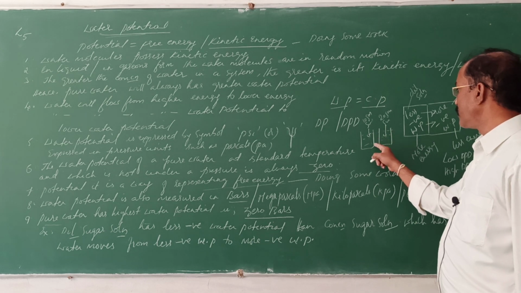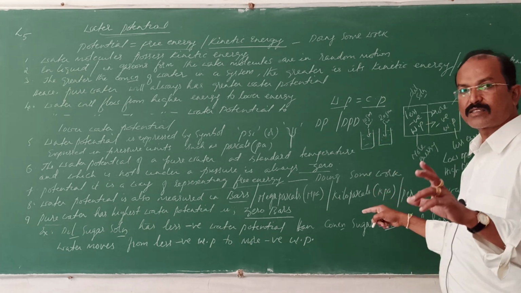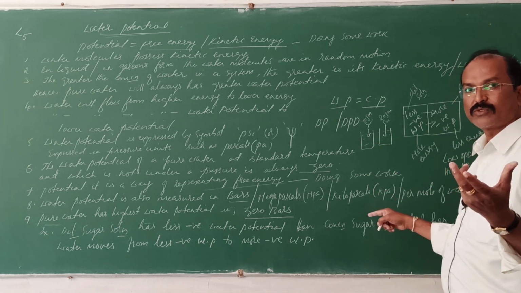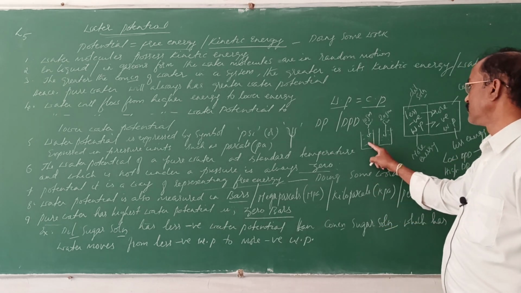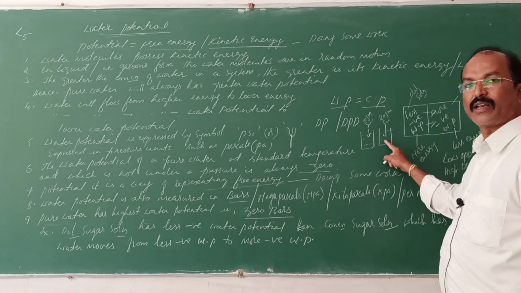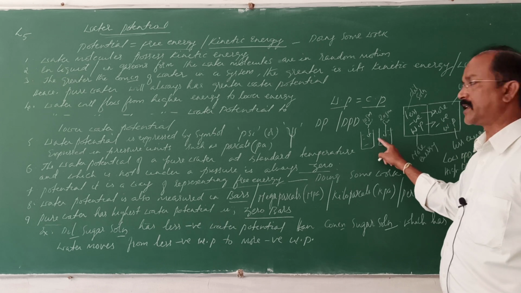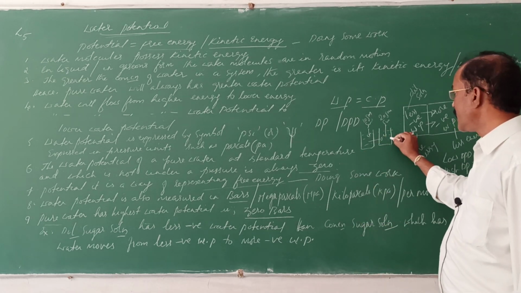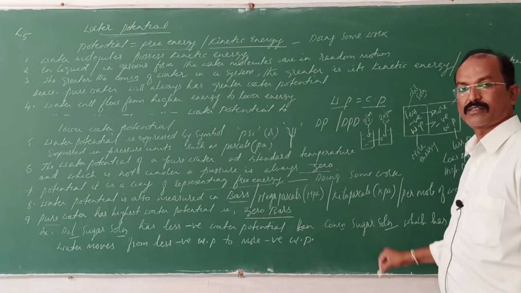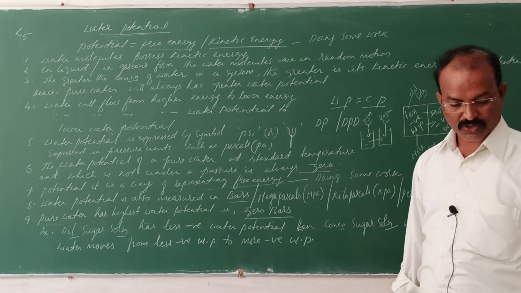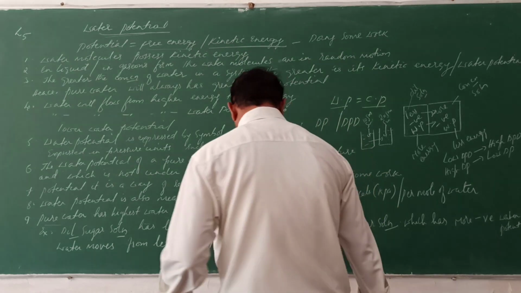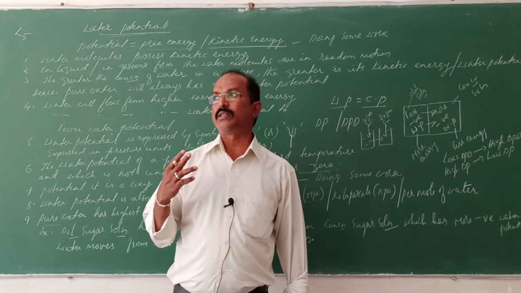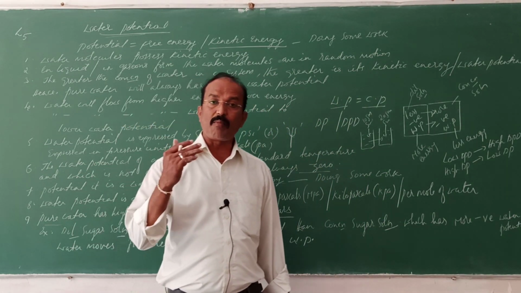So comparing these two, which has the more dilute solution? This one. So this one is a little bit more concentrated than this. So the water will move from here, because the energy of the water here is decreased compared to this. So the water starts moving. Okay, children, I think you all understood about this water potential.